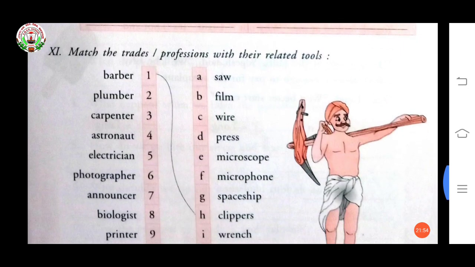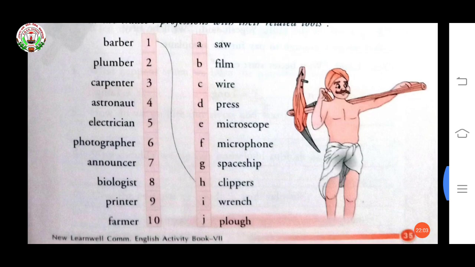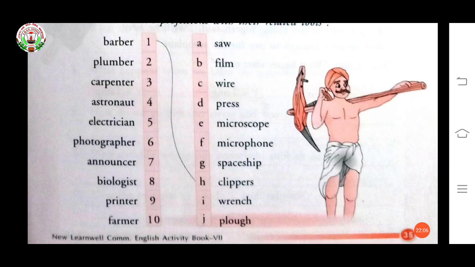Now come to the next. Match the traits, professions with their related tools. Now see, barber, clipper; plumber, wrench; carpenter, saw; astronaut, spaceship; electrician, wire; photographer, film; announcer, microphone; biologist, microscope; printer, press; farmer, plough.